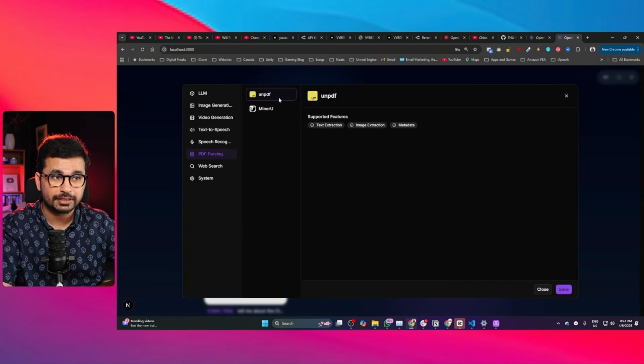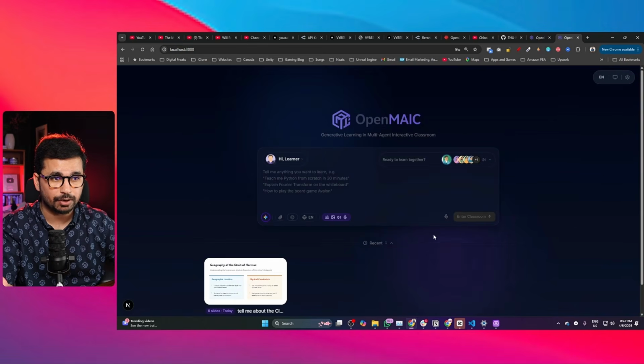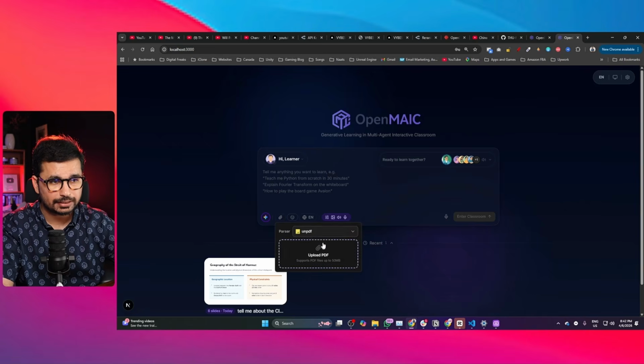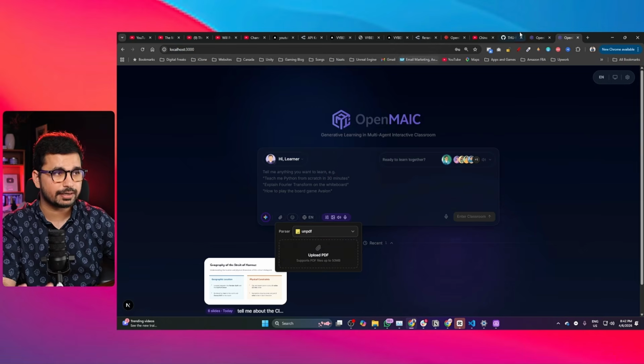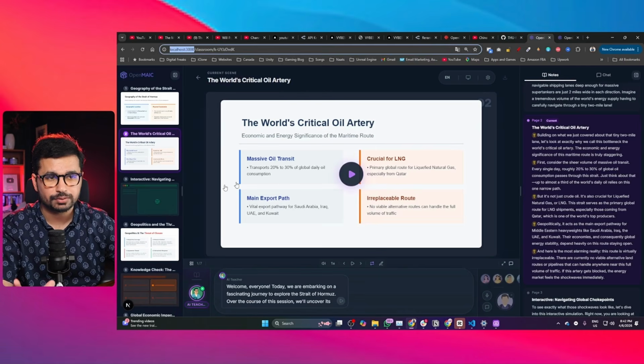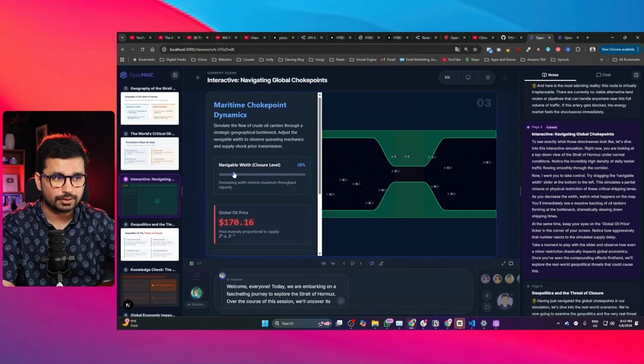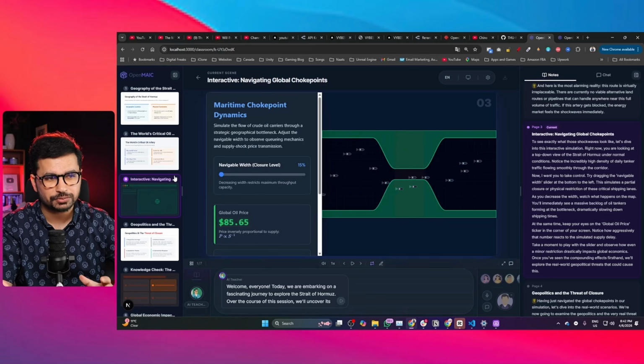Also you can upload PDF files, by the way, and it allows PDF parsing. So let's suppose you have hundreds and hundreds of different PDFs and you want to learn about those books or something, you can easily upload PDF files in here, and then it will understand those PDF files, and then it will create the interactive course for them. So you can see it is not just like any other regular AI chatbot. This is more like an interactive AI classroom generator.